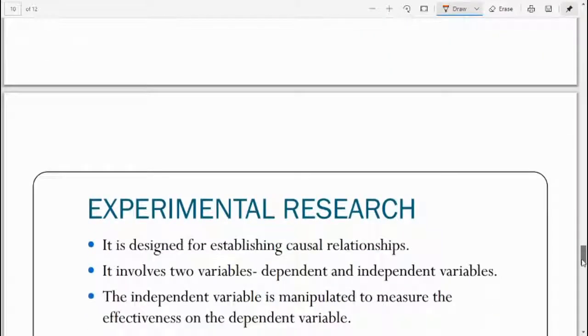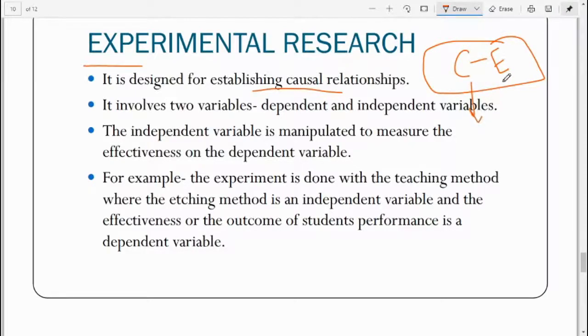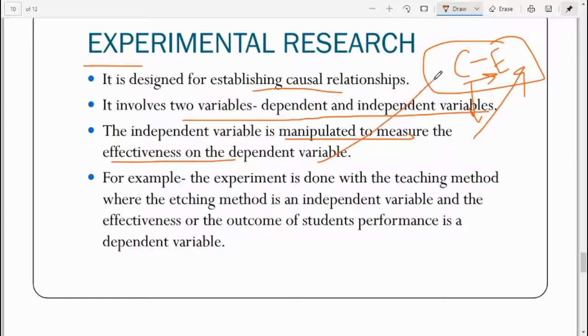Next we have experimental research. It is experimental, that means data will be manipulated. Always remember this. It is designed for establishing causal relationship. So it talks about the relationship which includes two elements, cause and effect. One variable will be the agent of cause, the other variable will be the affected one. So how are these two related, how does one variable affect the other variable's outcome? Experimental research involves two variables, one is the dependent and another one is the independent variable. The independent variable is manipulated to measure the effectiveness on the dependent variable.